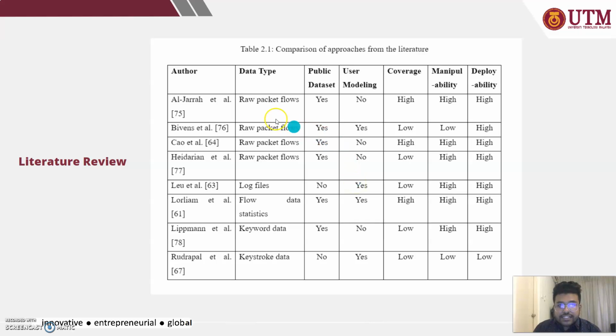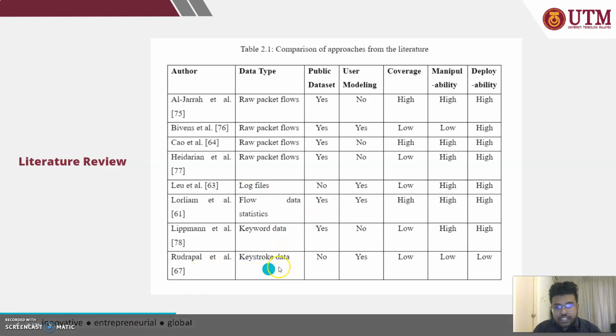So I just added some of the authors and their data types, what data they use, their user modeling, coverage, manipulability, and deployability issues. I use the references which are also given at the end of this slide. Here we can see Al-Jarrah is using raw packet flows, and Liu et al. using log files, Rudrapal using keystroke data.